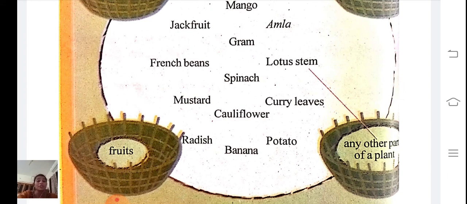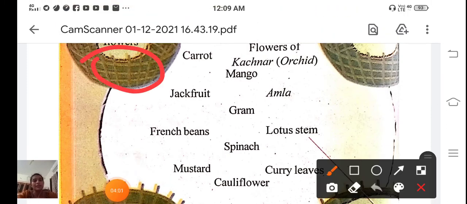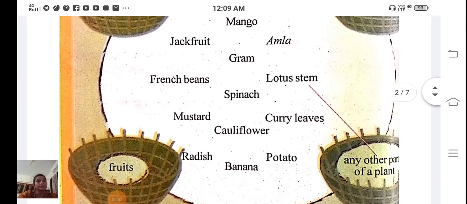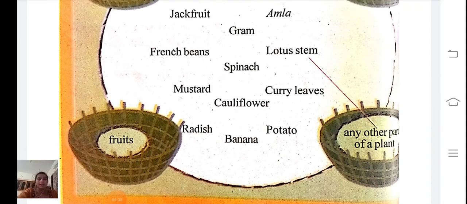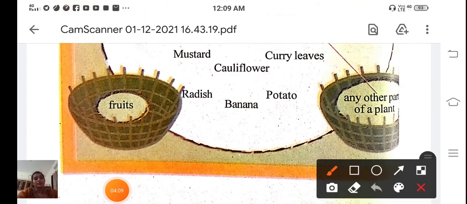Potato. Potato is a stem of a plant. So it comes in any other part of a plant. Cauliflower. It's a flower of a plant. So it comes in this basket. Then banana. Banana is a fruits. So it comes in this basket.